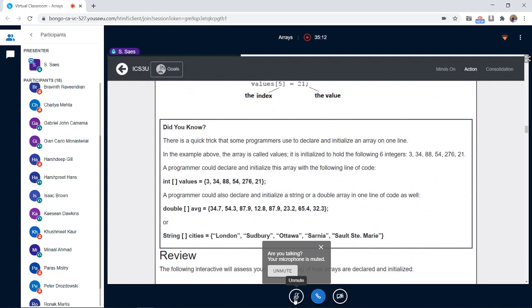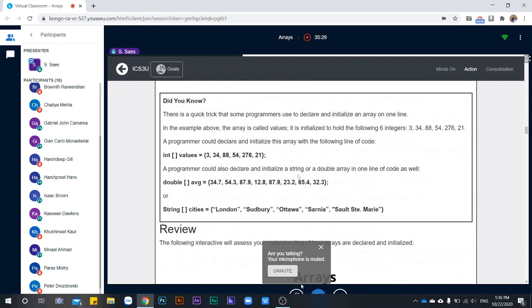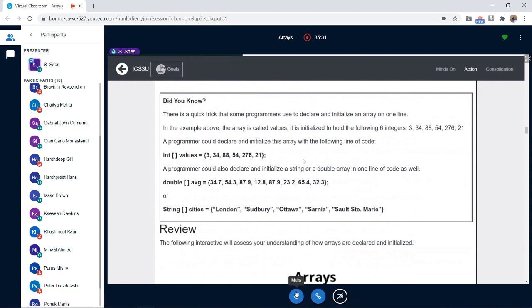Okay, I want to ask someone a question. In this line that says int square brackets values 3, 34, 88, 54, what is the fourth element of this array? What is the value of the fourth element? 54? 54 is right.